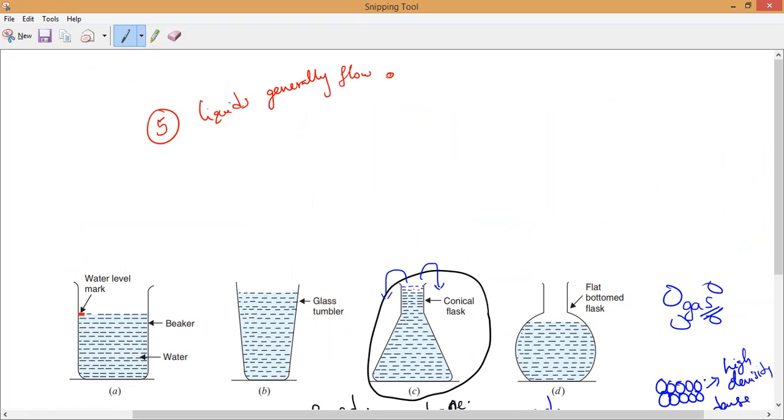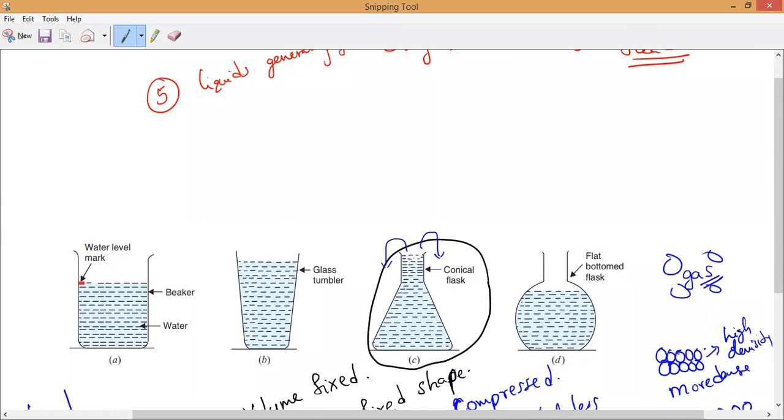So that is why we call them what? What did we call them, guys? Fluids. Okay, please write it. So these are the 5 properties of liquid. Does anybody have a doubt? Let me know. Is it clear? Once it is clear, please kindly ask me. Okay, guys. Completed, sir. Yeah, very good.